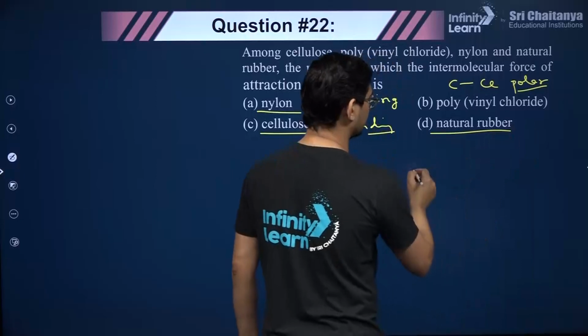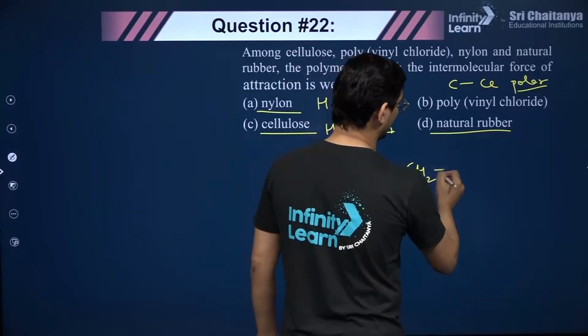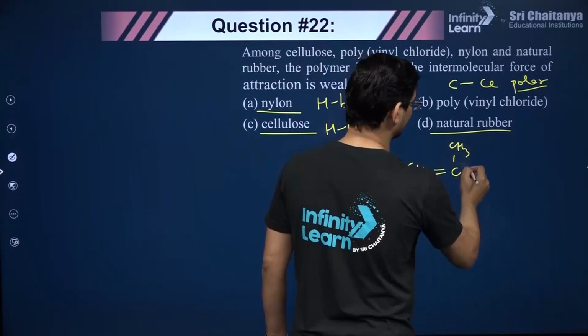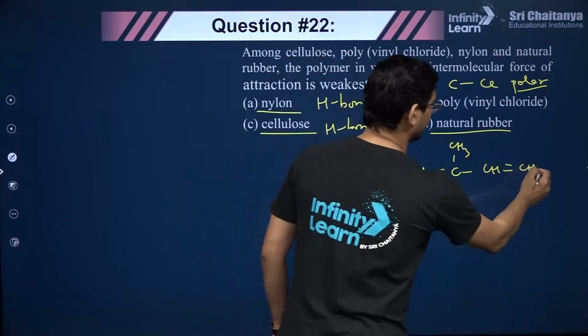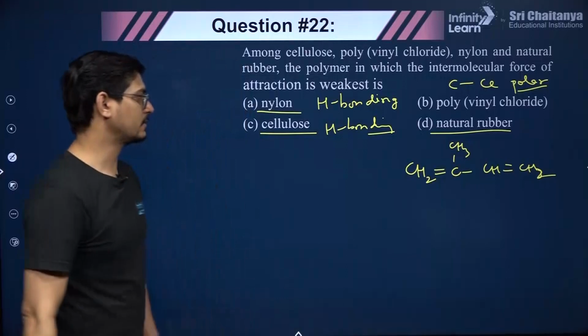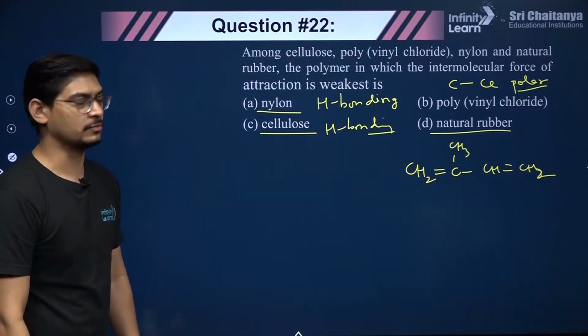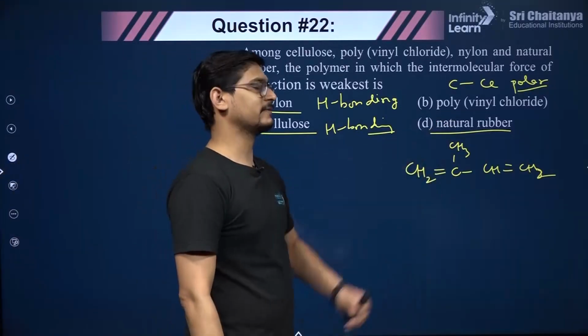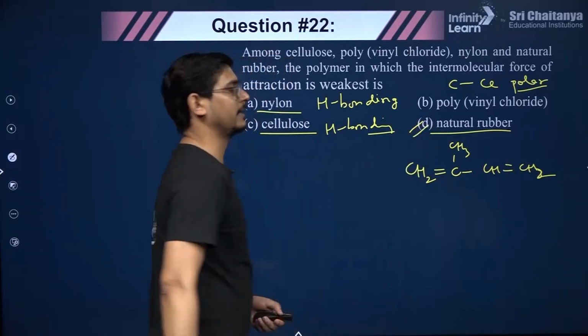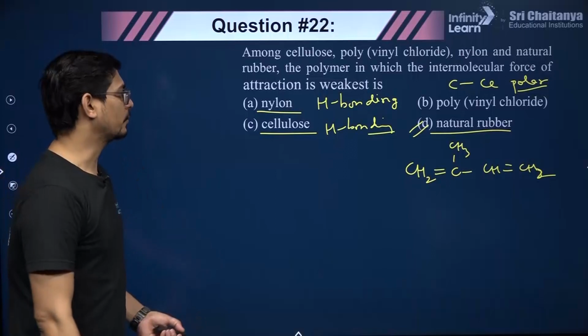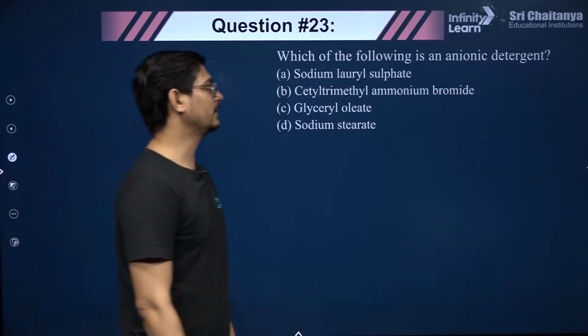But natural rubber is almost non-polar. You see, this is the monomer of natural rubber, isoprene, CH2 double bond C, CH3, then CH double bond CH2. So this is almost non-polar, so that is why natural rubber has the weakest intermolecular forces. So which is the correct answer? Option 4. Let's move to the next question.